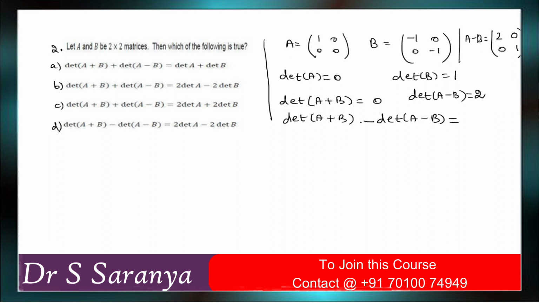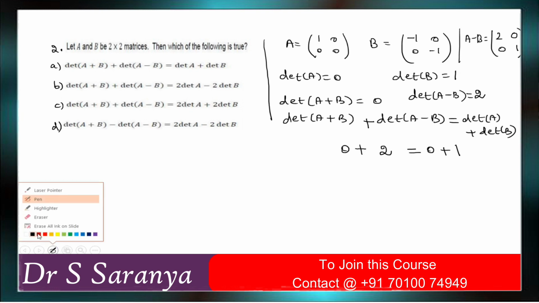Otherwise, option A: determinant of A plus B plus determinant of A minus B is equal to determinant of A plus determinant of B. You can check it. Determinant of A plus B is 0, plus determinant of A minus B is equal to 2, which implies determinant of A plus B... determinant of A is plus 1. So 2 is not equal to 1. So option A is wrong.